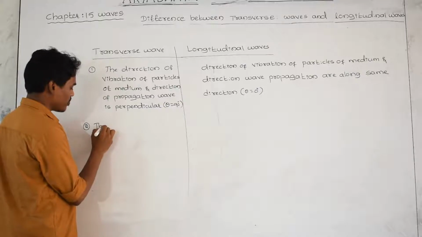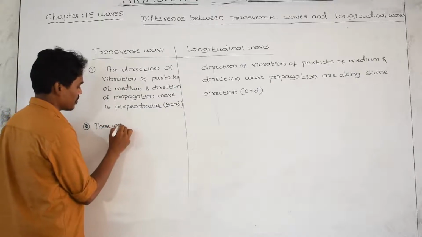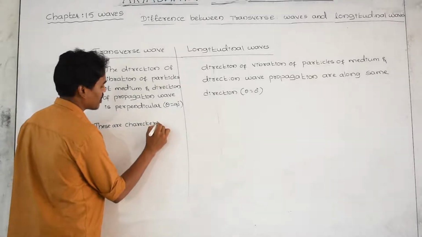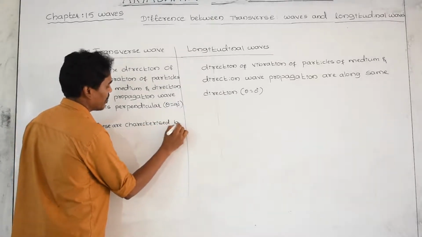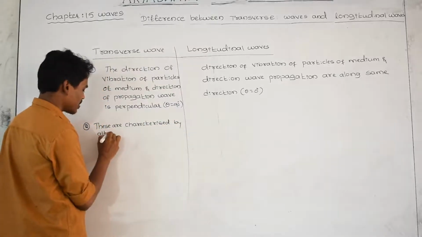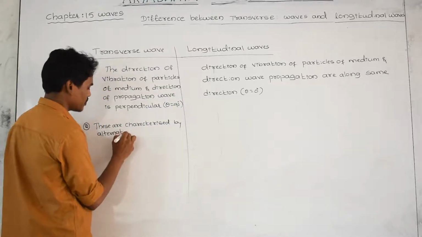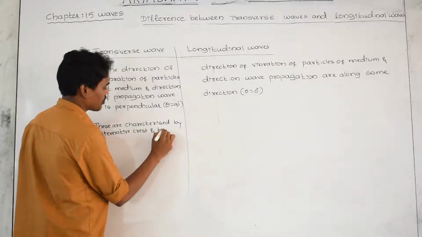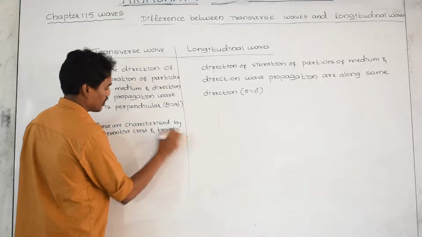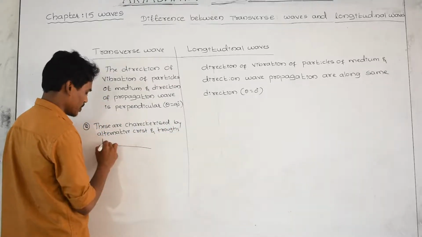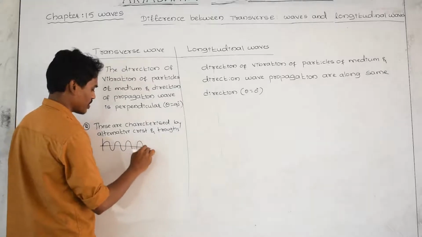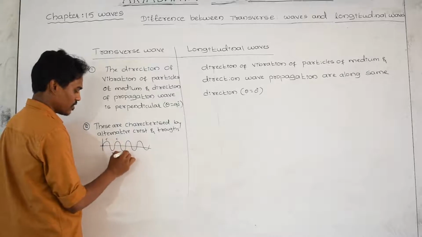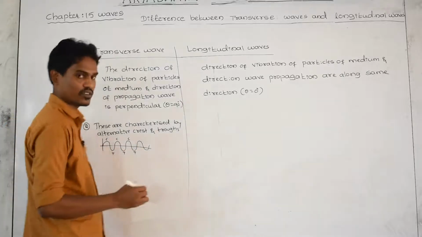These are indicated by alternate crests and troughs, like this: crest, trough, crest, trough, crest, trough.